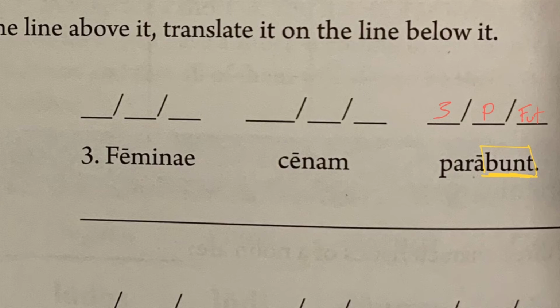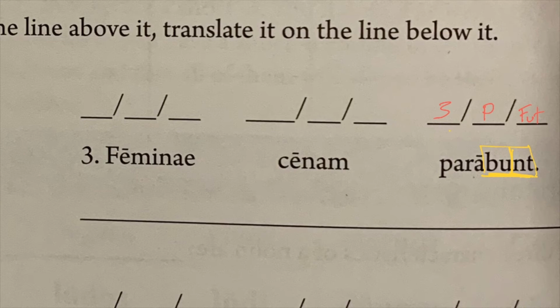Now, to translate this by itself, we would have to look at both parts of our ending. The unt tells me they, we're going to work toward the front, they. The bu is the future tense marker. It's actually a bi, but it changes here. The future tense marker tells me will, so they will, and parare means to prepare. So this verb is translated, they will prepare.